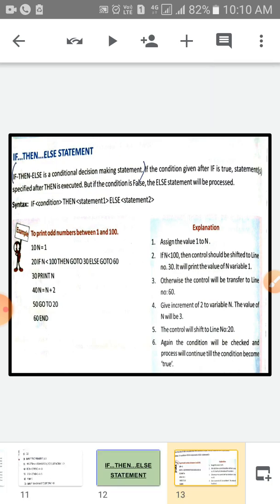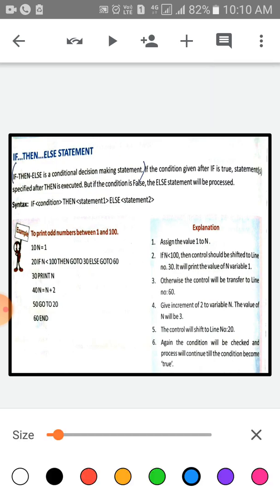Look at the screen children. IF THEN ELSE is a conditional decision making statement. If the condition given after IF is true, the statement specified after THEN is executed. But if the condition is false, the ELSE part will be processed. Syntax is IF condition THEN statement ELSE statement.